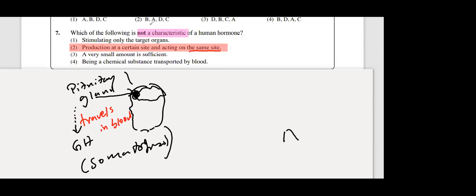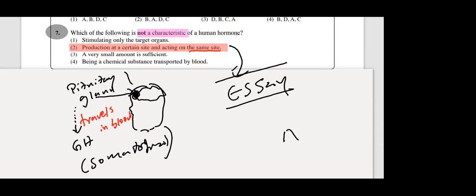Please write hormones. Now you can recall theory also from this MCQ. This MCQ can become an essay type question in the future. How come? They might ask you to write down two main characteristics of hormones. There are past questions. Therefore, past MCQs, if you can remember everything. If you change this one to a different side, then the second statement is also correct. Then from this MCQ, you can recall the four main characteristics of hormones.